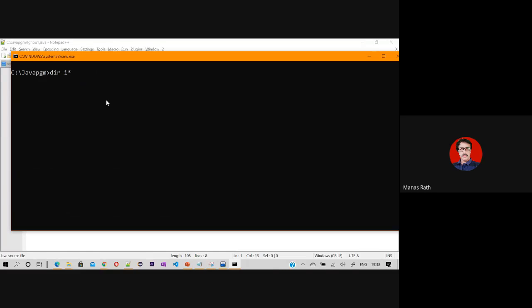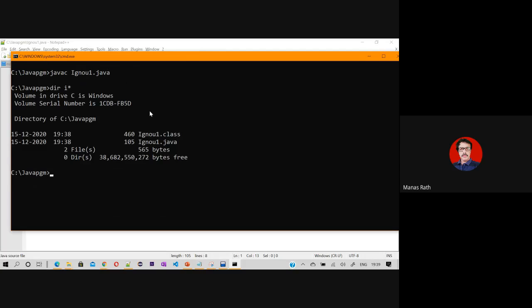It is called javac. IGNOU1.java. Now you can see IGNOU1.class is there and IGNOU1.java is there. You can see the file creation time is exactly the same. So if you want to run this program, you have to write java IGNOU1 only, and you'll get the output coming. Is that clear to all of you?